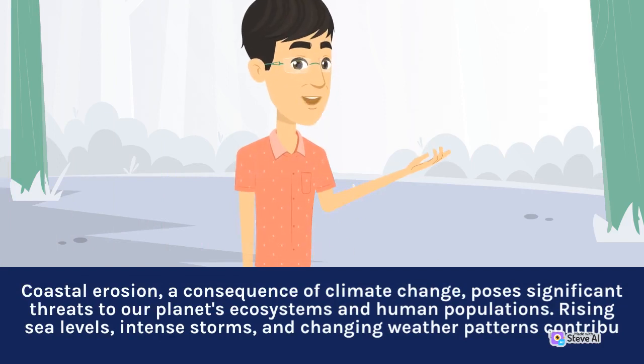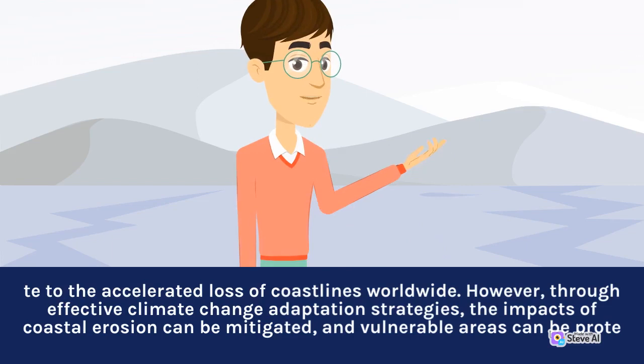Coastal erosion, a consequence of climate change, poses significant threats to our planet's ecosystems and human populations. Rising sea levels, intense storms, and changing weather patterns contribute to the accelerated loss of coastlines worldwide. However, through effective climate change adaptation strategies, the impacts of coastal erosion can be mitigated, and vulnerable areas can be protected.